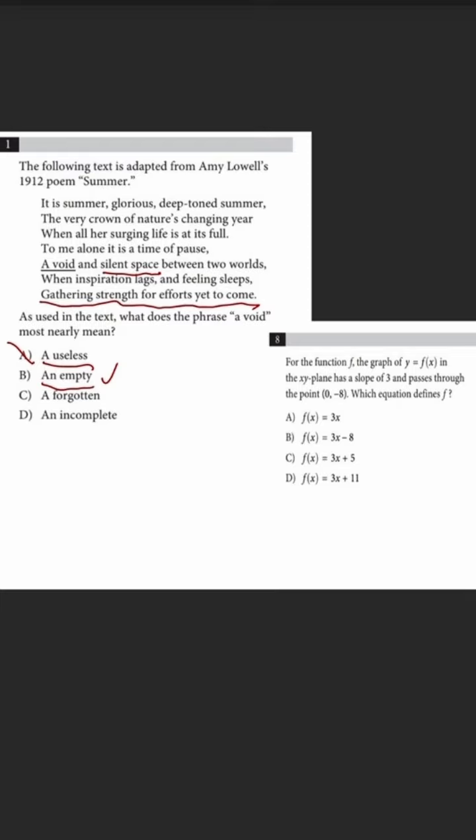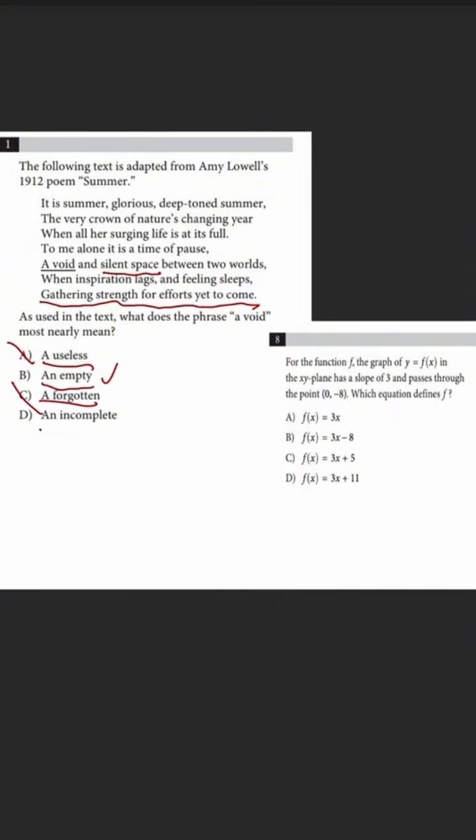Well, for C, it says "a forgotten." In this text, there isn't any mention of memories or anything like that, because that's usually associated with forgetfulness, okay? So I don't think C is the correct answer.